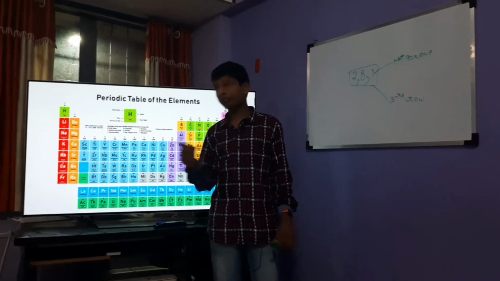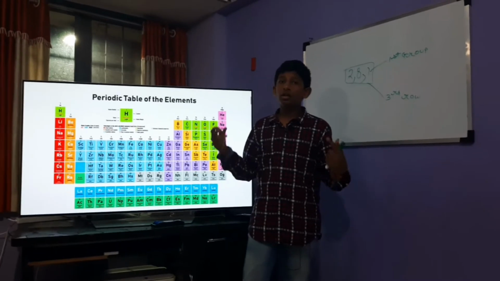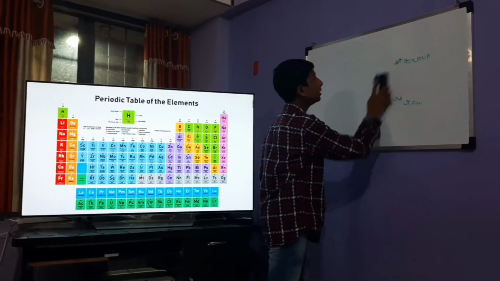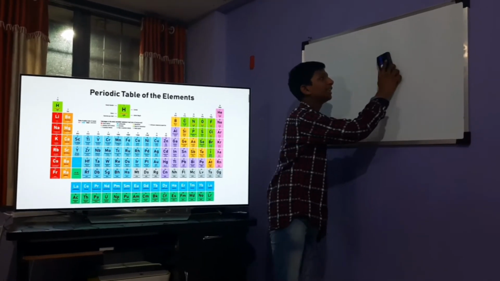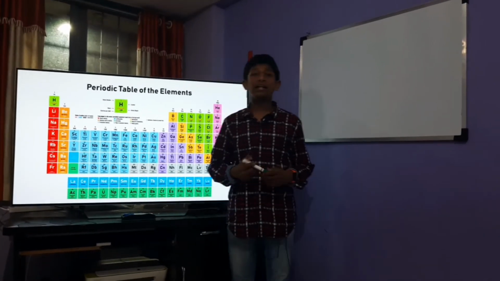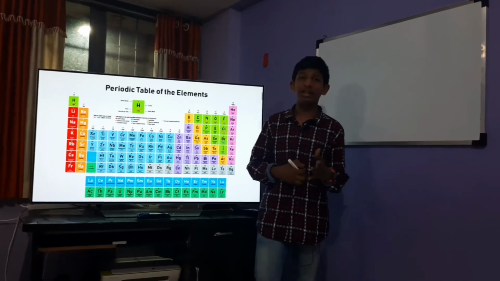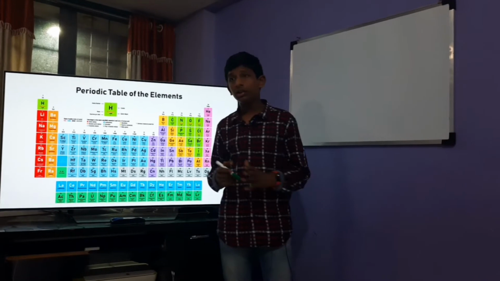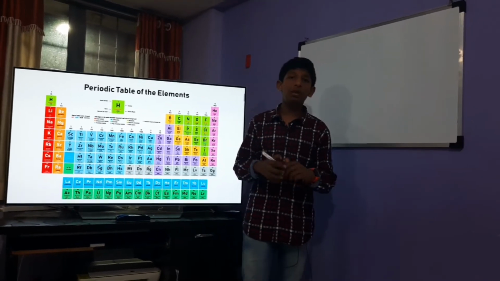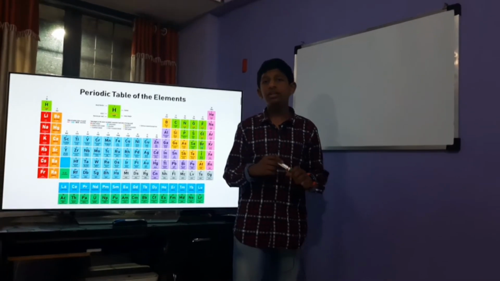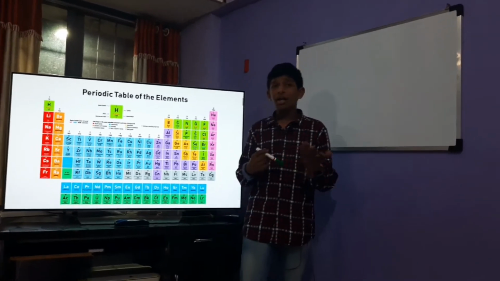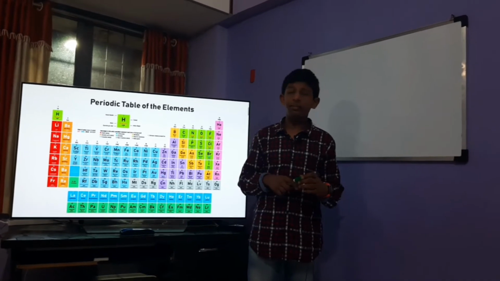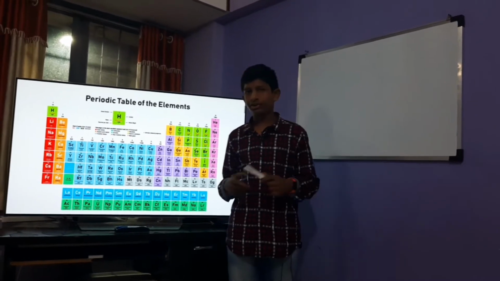For beryllium, group number 2 and row number also 2, because its electronic configuration is 2, 2, meaning it has 2 valence electrons, that is the second group, and it has 2 shells, which means it is in the second row. Now this was about rows and groups. If you have listened patiently till here, then you might have understood that the valence electrons tell the group and the shells tell the rows.